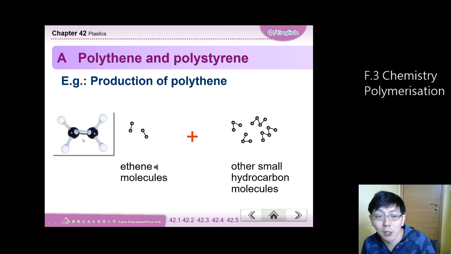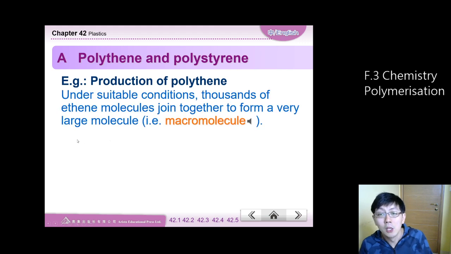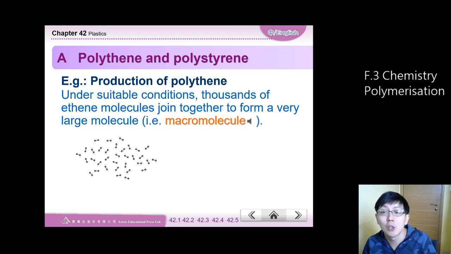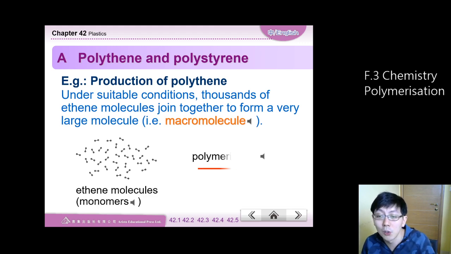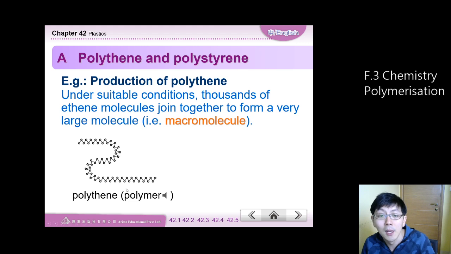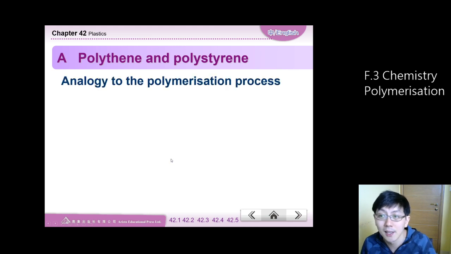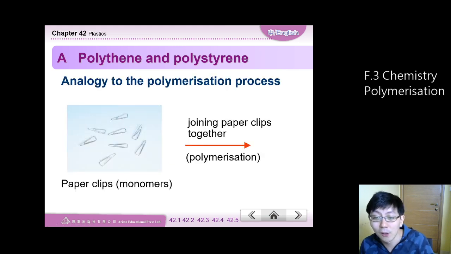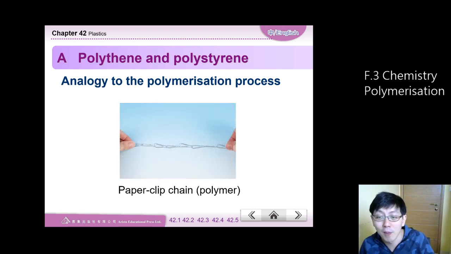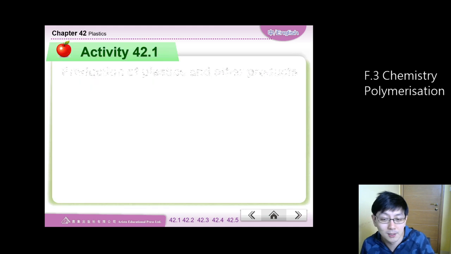Alkenes are special molecules. They have a special connection between the carbon atoms. So under suitable conditions, they can join together repeatedly to give a large molecule. This is the polymer in chemistry. As this one is the synthetic polymer, man-made polymer, this is actually plastic. Another analogy will be joining of many small paper clips.